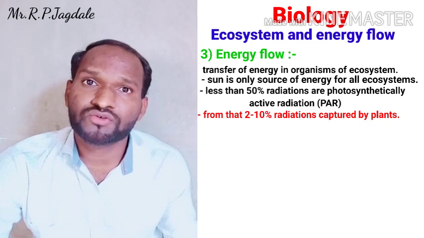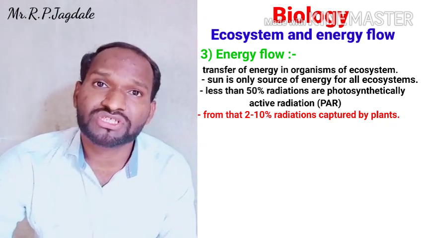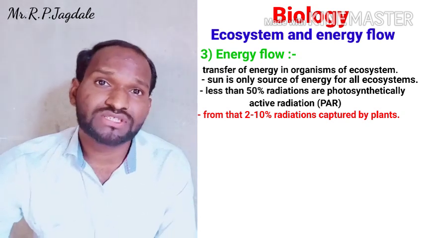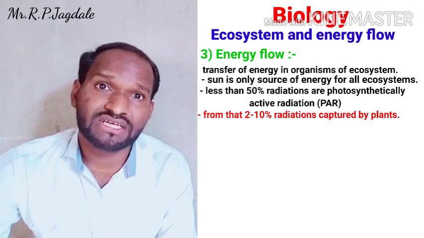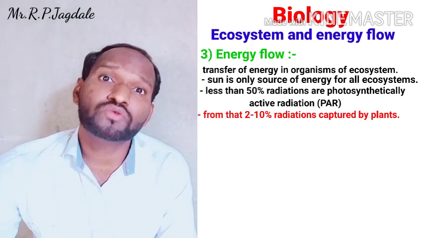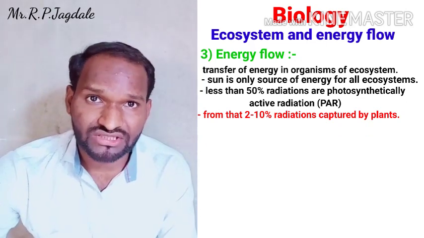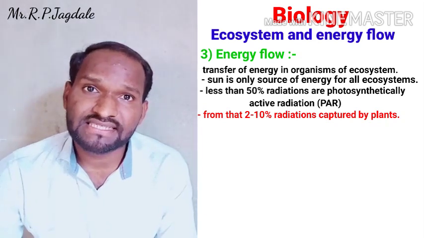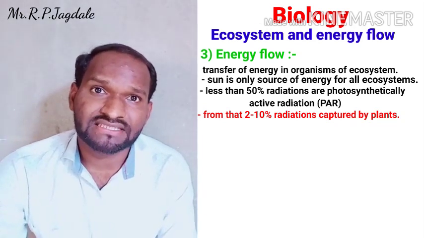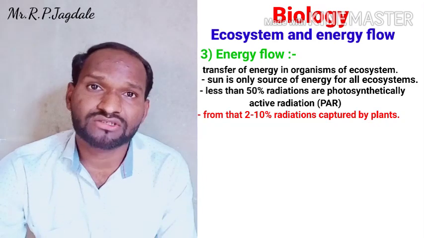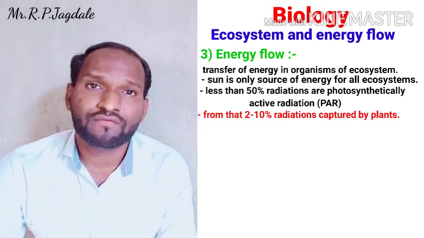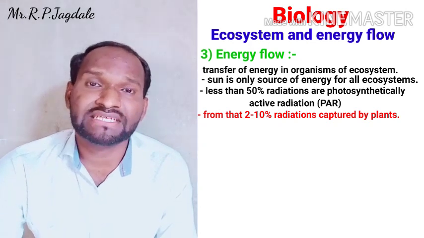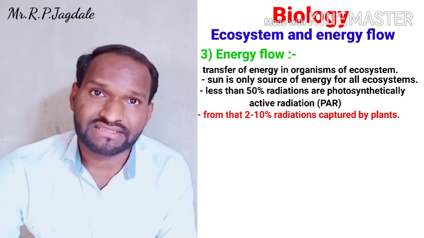We are going to see all the components of an ecosystem. It is the first component of an ecosystem, because the source is the sun, but from the sun, who is going to capture the energy? That is nothing but the producers. So this is about the energy source, that is the sun. Emission of the radiations is there. From that, photosynthetically active 2 to 10% of energy is captured by the plants.